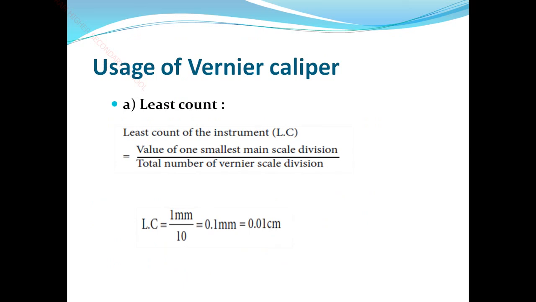Okay, next is the usage of the Vernier calipers. First is the least count. What is the least count? The least count is equal to the value of one smallest main scale division divided by the total number of Vernier scale divisions. The smallest main scale division is 1 millimeter, and the total number of Vernier scale divisions is 10. So 1 divided by 10 is equal to 0.1 millimeter, that means 0.01 centimeter. Okay, this is the least count value.